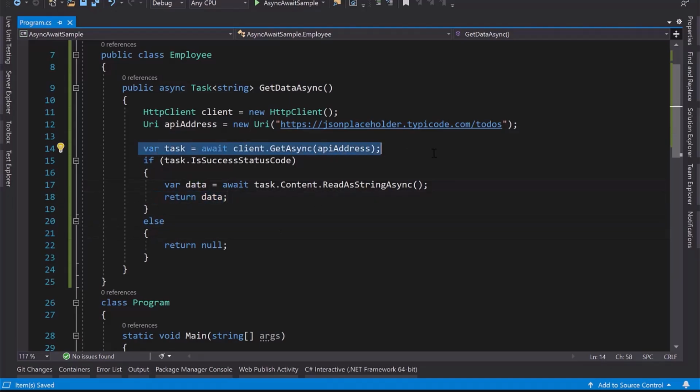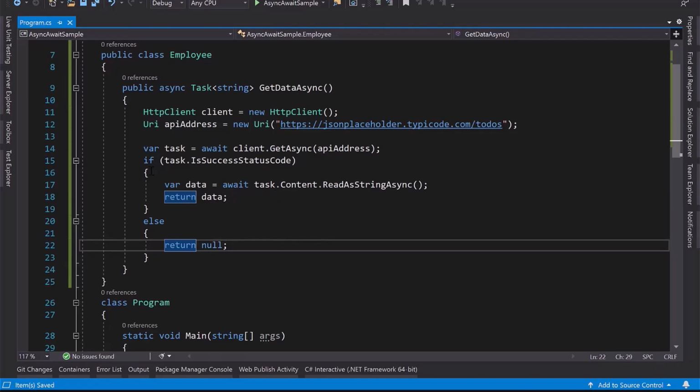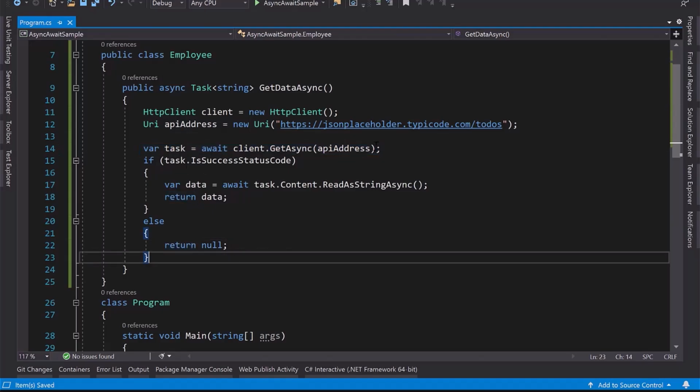But this operation is non-blocking. It is not freezing your UI, because when you use it in the UI, it is not freezing it. It's a non-blocking call. About blocking and non-blocking calls, I will explain in the next sample. So let's focus on how the await and async keywords we can use for calling our REST API.